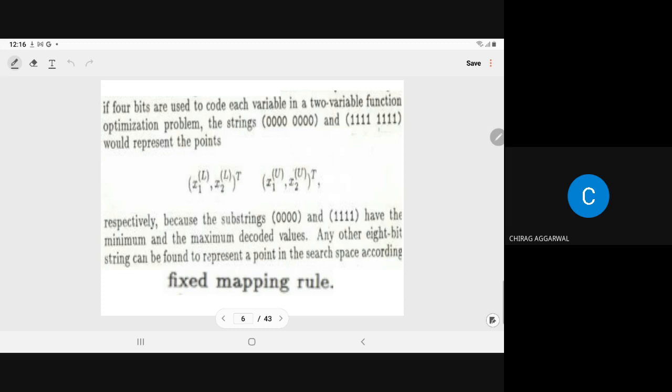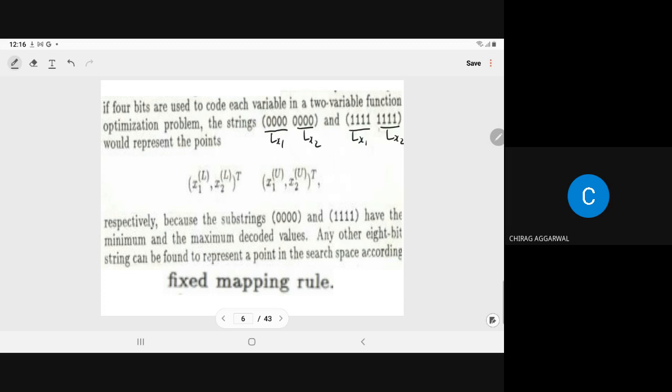For example, if you are considering a 4-bit system, 4 bits for each variable, so if 4 bits are used to code each variable in a two-variable function, the lowest will be 0000. For x1 the lowest is 0000 and for x2 also it is 0000, and for x1 the greatest will be 1111, and for x2 it is again 1111.